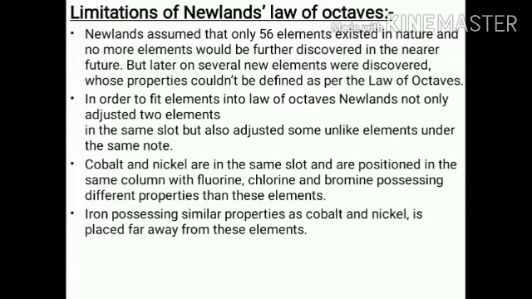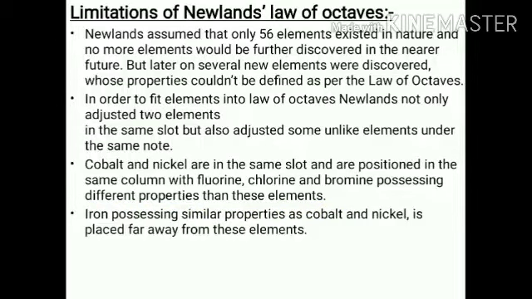Drawback number two: in order to fit elements into the law of octave, Newland not only adjusted two elements in the same slot but also adjusted some unlike elements under the same note. It means some different elements showing different properties were arranged into the same note. Drawback number three: cobalt and nickel are in the same slot and are positioned in the same column with fluorine, chlorine and bromine, which possess different properties than these elements.